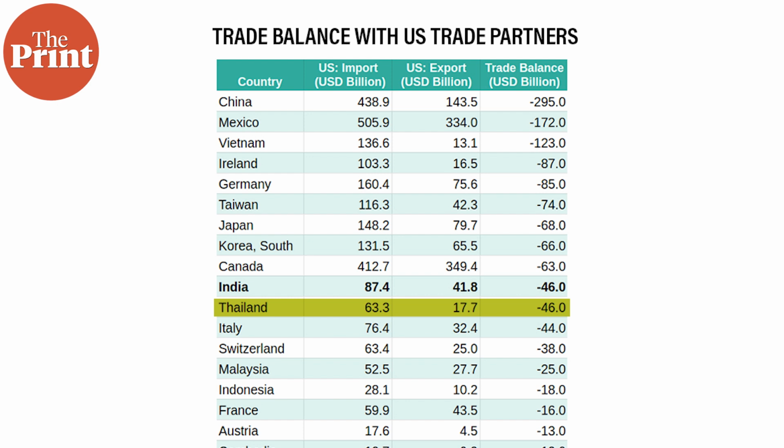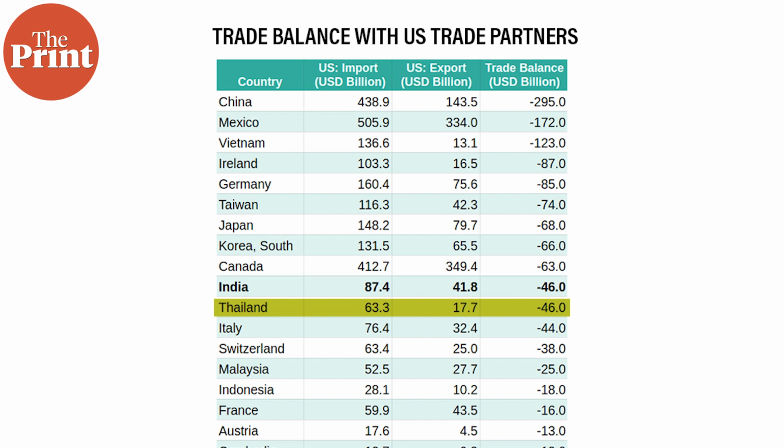Therefore, when we delve deeper into commodity-wise sectoral impact, we'll see that the impact will be much greater. But on an aggregate basis, it is $45 billion, the US trade deficit with us, or our trade surplus with the US. In ranking terms, we are at number 10. And notably, Thailand also has a similar trade surplus, which is $45.6 billion.